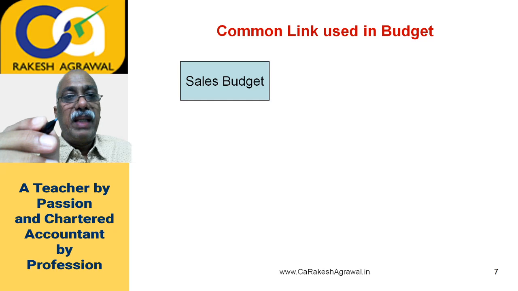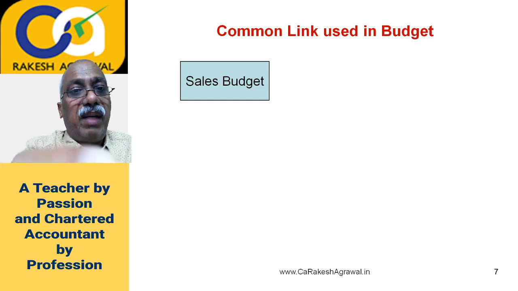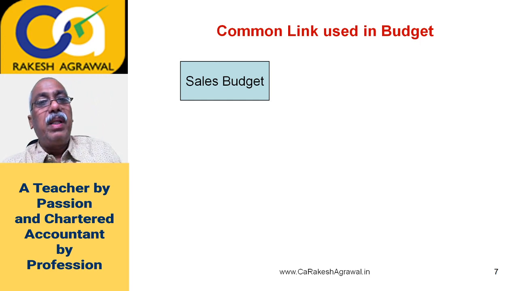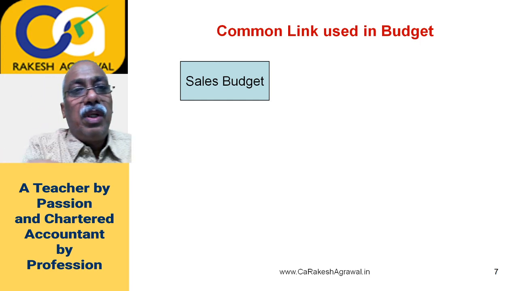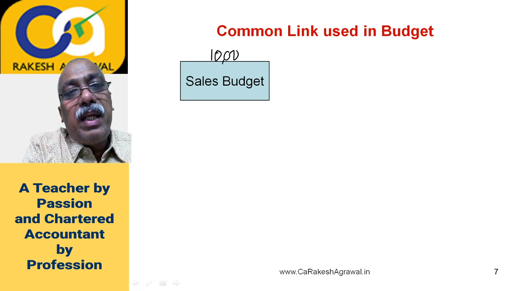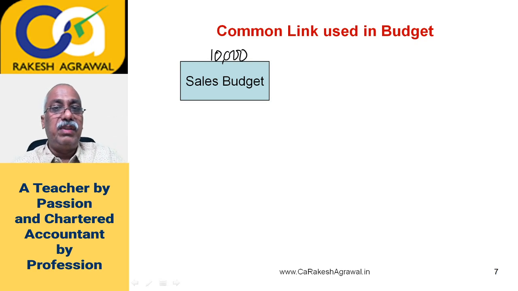Now I will take an imaginary example of a car manufacturing company, and they are preparing the budget for, let us say, next month. It's a monthly budget, let us assume. So the sales manager has planned that he is planning to sell 10,000 cars in the next month. So this is the first budget which the sales manager will prepare. That next month I am planning to sell 10,000 cars. So this is called the key factor or starting point of the question. So from here the budget exercise starts.